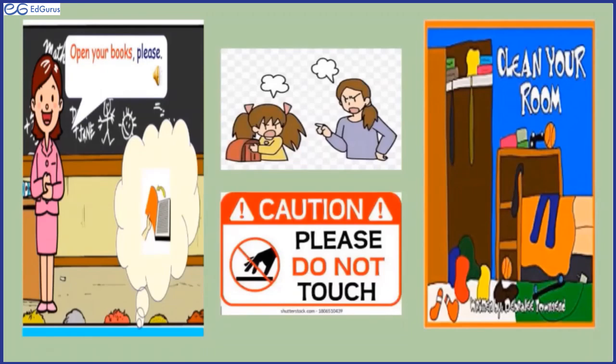Order. Okay. And instruct. Yes, it can be order, it can be instruct. And told also. Yes, told also. Mother told her child to clean his room. The hostel warden ordered the children to clean their room. Right? Or the mother told her, the teacher instructed the students to clean their room.